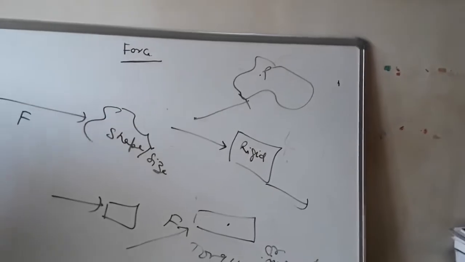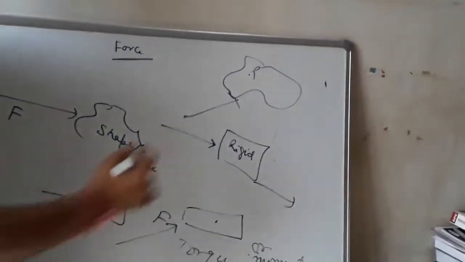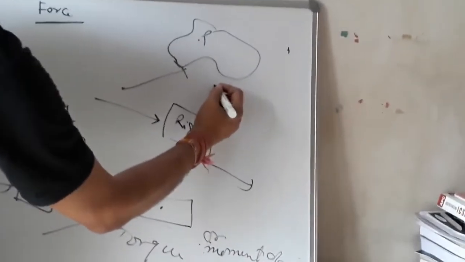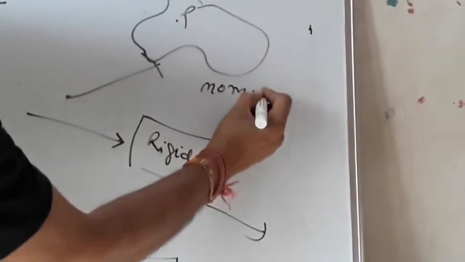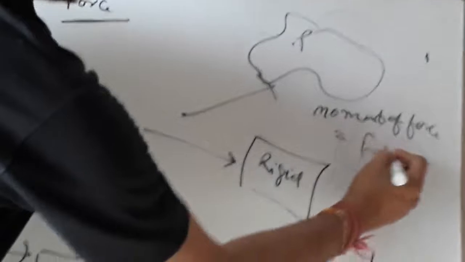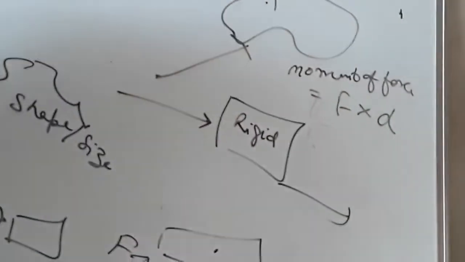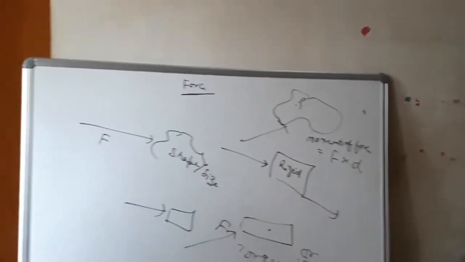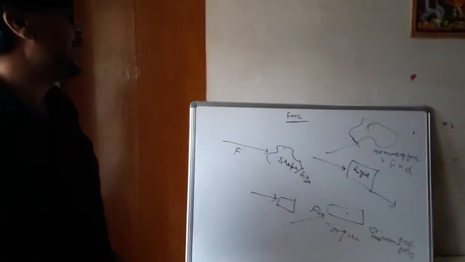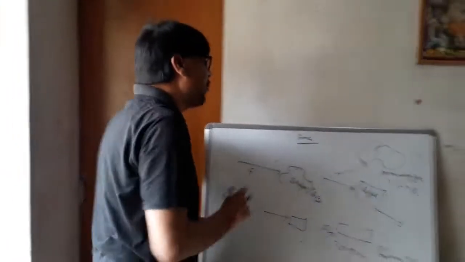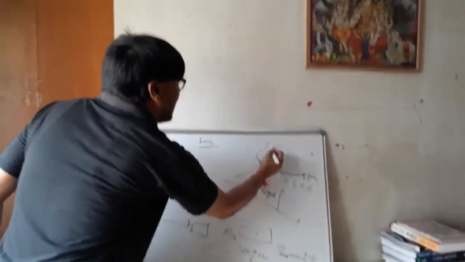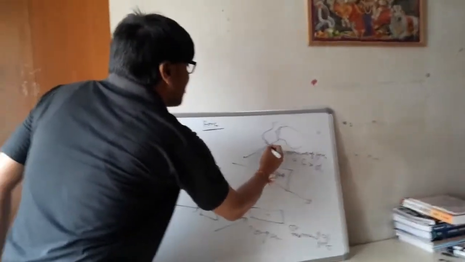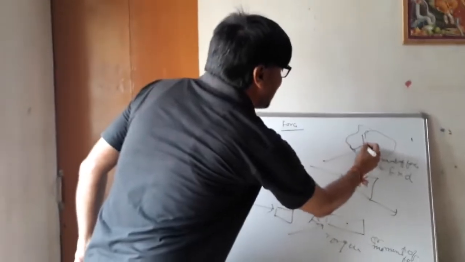What will be the moment of force? The moment of force will be equal to the force applied on the body and the distance. Now it is quite clear what the distance is. You must know what the distance is. Distance is the distance between the point of force application and the point of pivot, which is perpendicular to the line of force.